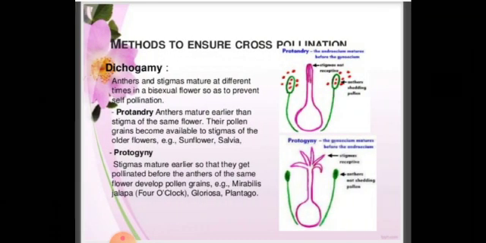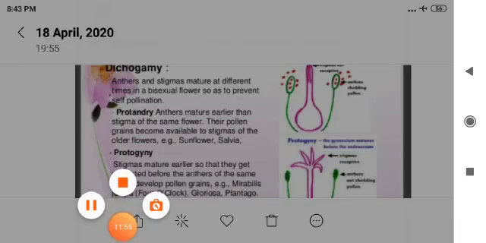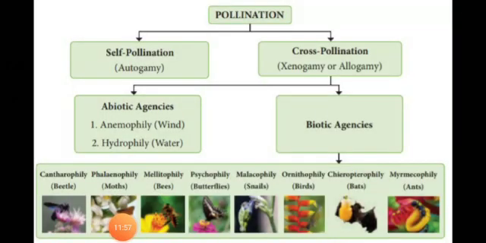This is methods to ensure cross pollination. So we have seen about pollination, self and cross, abiotic agency, biotic agency. Abiotic means wind and water, biotic agency like beetle. We have seen 4 of that in common. Here also some of this beetle. Through beetle also pollination can occur in some plants. Moths, bees, butterflies, snails, birds and ants.